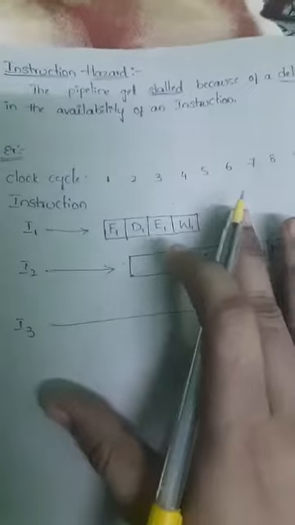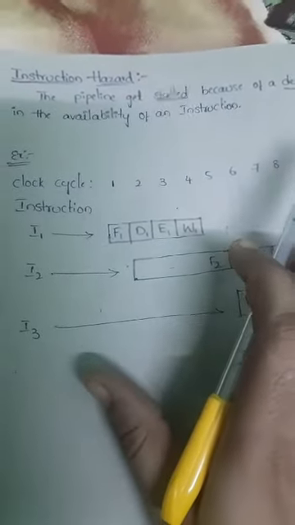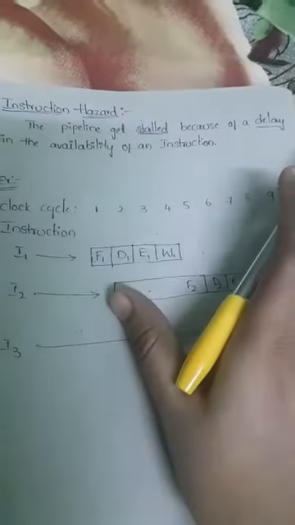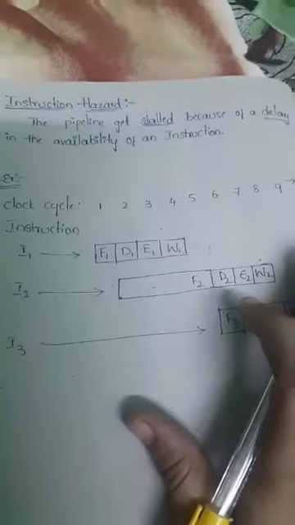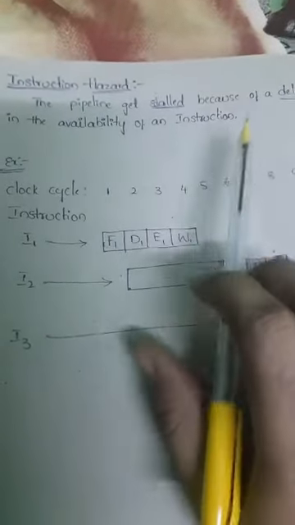During these circumstances, instruction hazard will occur in the pipeline. Remember that point.